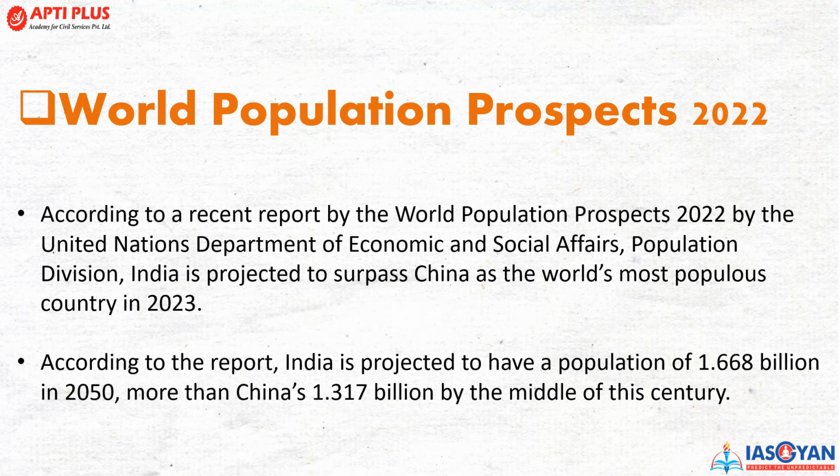If we talk about World Population Prospects, according to the recent report, the World Population Prospects by the United Nations Department of Economic and Social Affairs, Population Division, India is projected to surpass China as the world's most populous country in 2023. And according to the report, India is projected to have a population of 1.668 billion in 2050, more than China's 1.317 billion by the middle of the century.